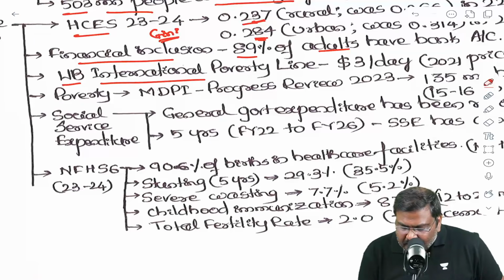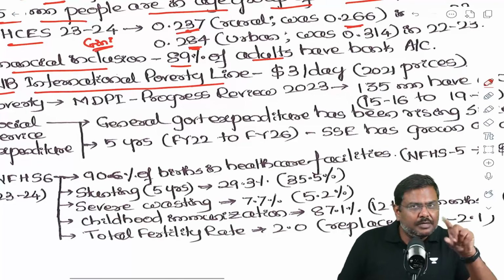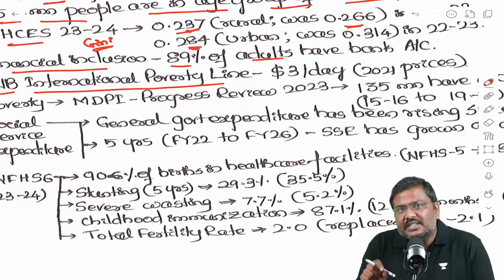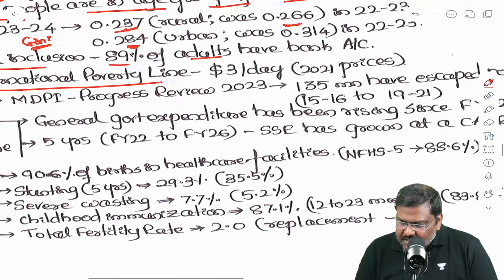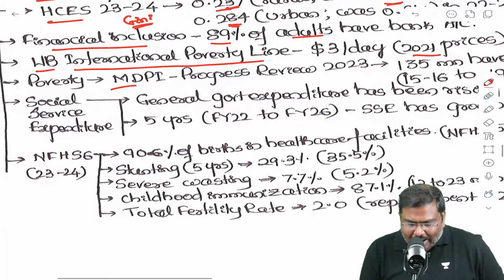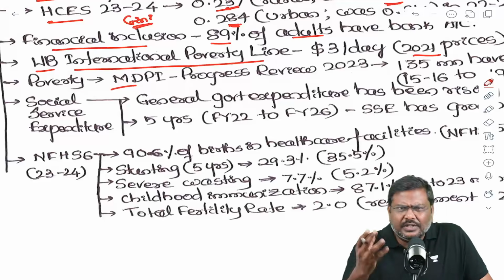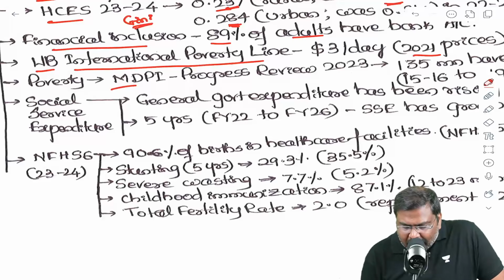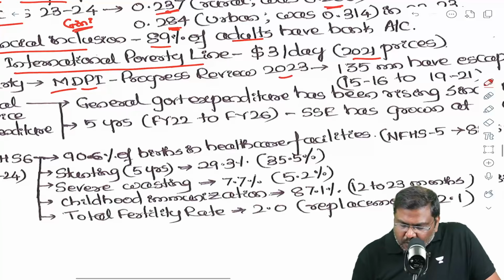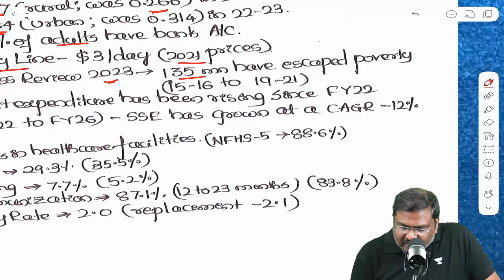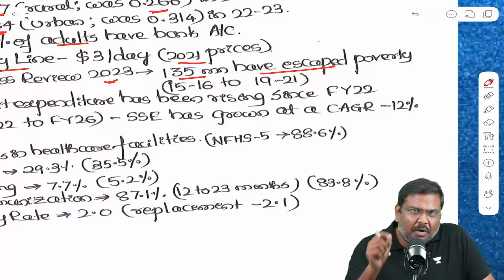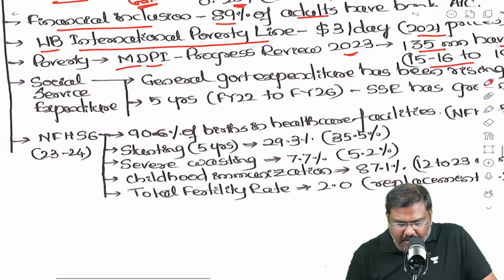According to World Bank's international poverty line, they have changed the poverty line to $3 per day per person as per 2021 prices. And if you're writing an answer on poverty, you will have to quote the data. According to the Multidimensional Poverty Index Progress Review 2023, 135 million people have escaped poverty in this particular time period.